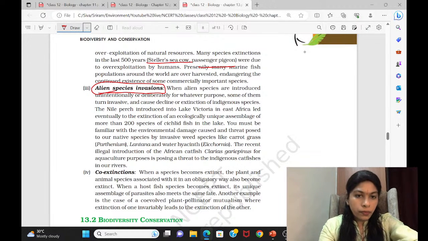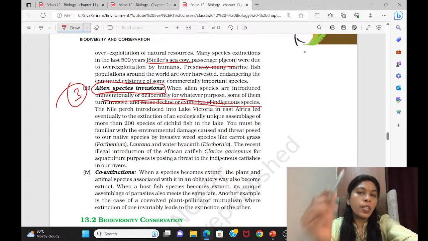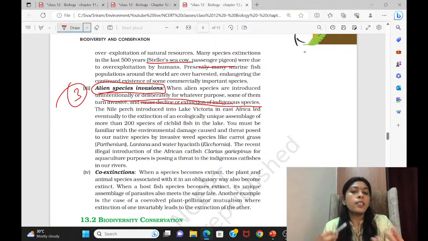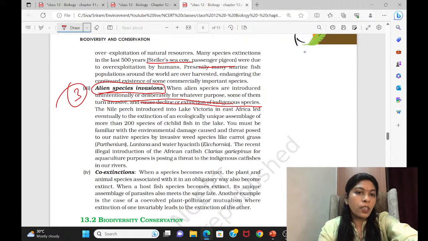Then come to alien species invasion. This is another reason for extinction of species, when these aliens are introduced deliberately. They will cause decline or extinction of indigenous species. Already we have seen that, because it induces competition. It steals all the resources required by the native species, and then they are completely killing the native trees. So this is another reason.